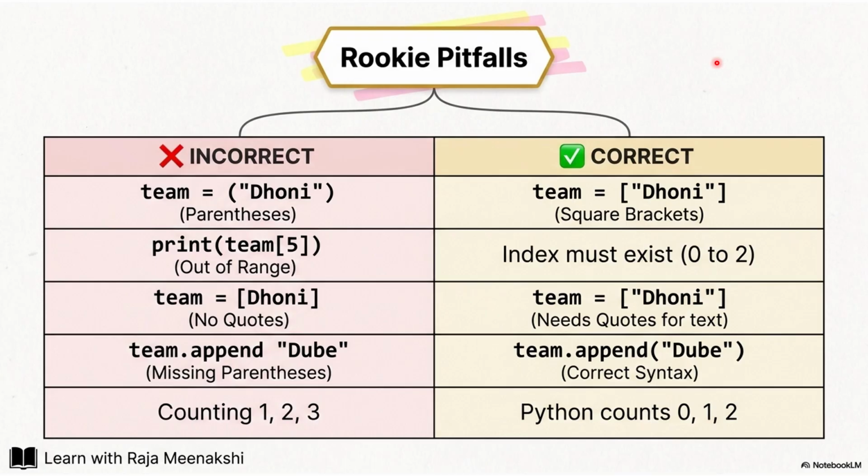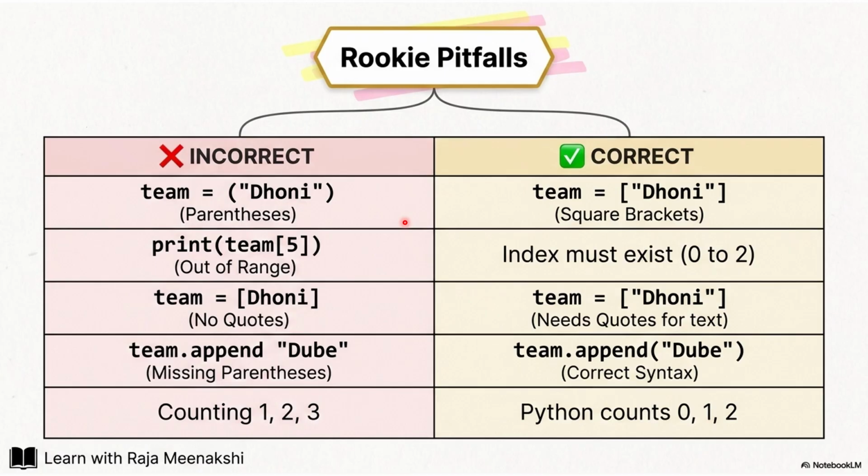What are all the common errors as beginners you people will make? Seeing list, the name list itself in Java means seeing the array list, normal list, everything. People are getting frightened. Not like that. In 7 minutes, we are just seeing the introduction. See here, team is equal to, if you are using this parenthesis means automatically it will be considered as a tuple. For a list, you should use square bracket. If you use curly braces, it will be considered as a set.